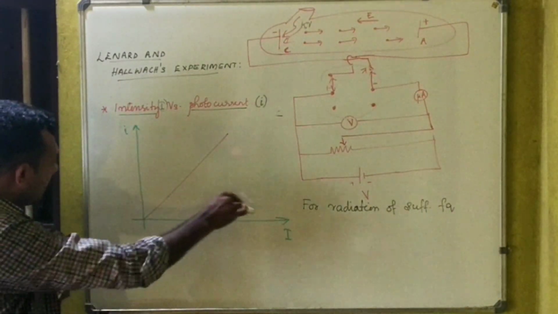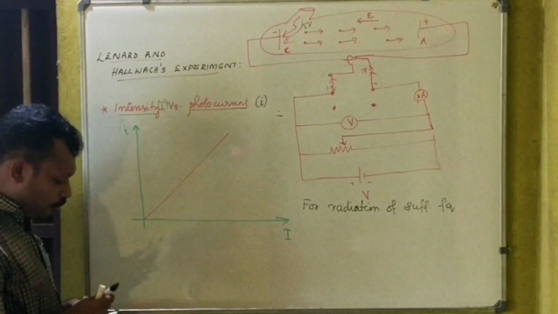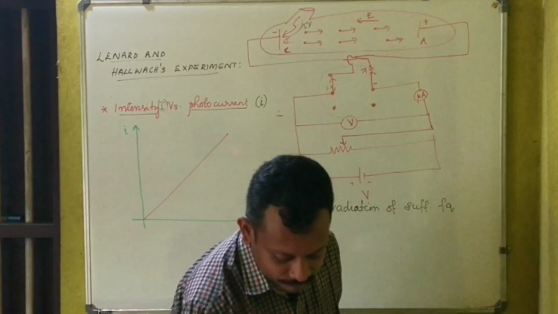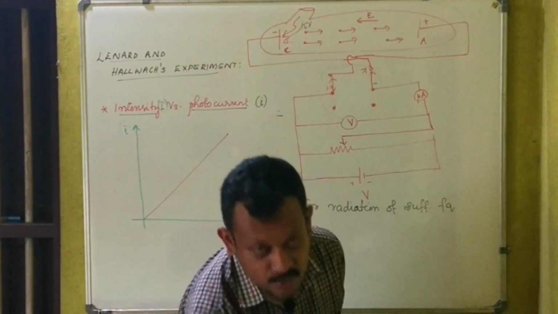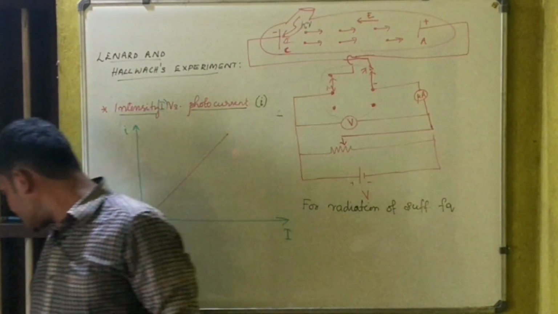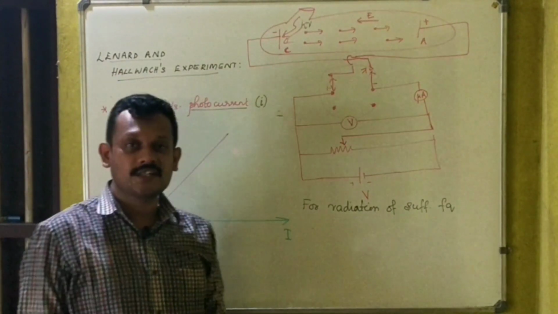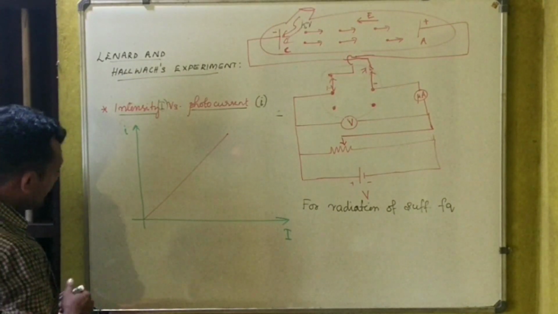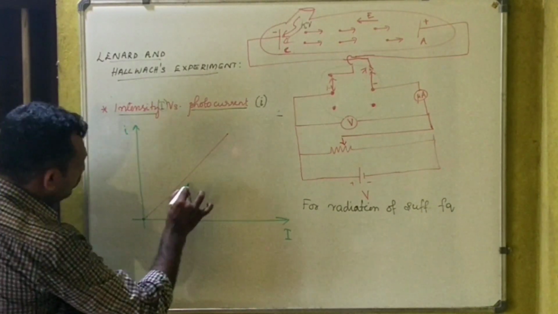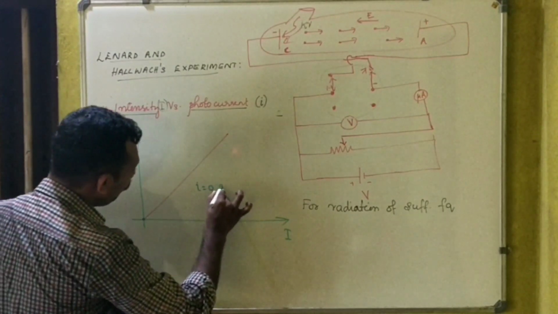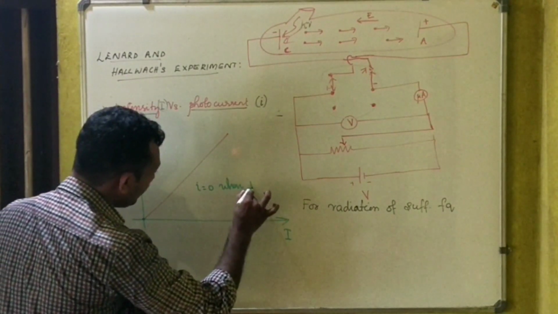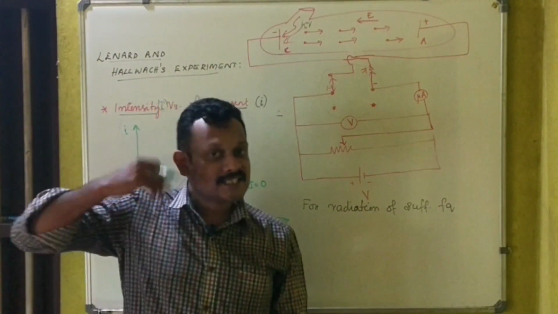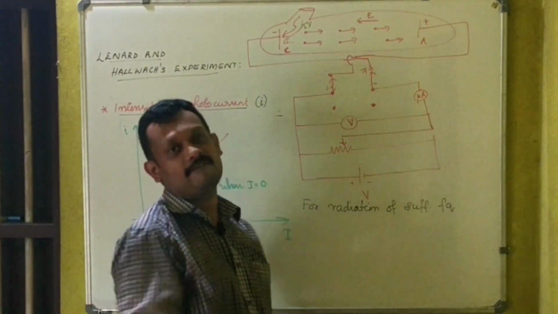Now what is the meaning of this graph? Look at this graph please and tell me what is the photocurrent when intensity is equal to 0? What is the photocurrent when intensity of the incident radiation is 0? You can see here that the photocurrent is equal to 0, right? So small i is equal to 0 when capital I is equal to 0, which means that itself proves the photoelectric effect.